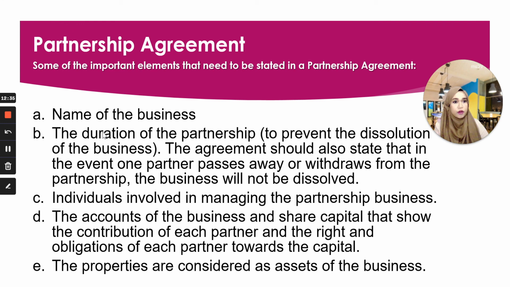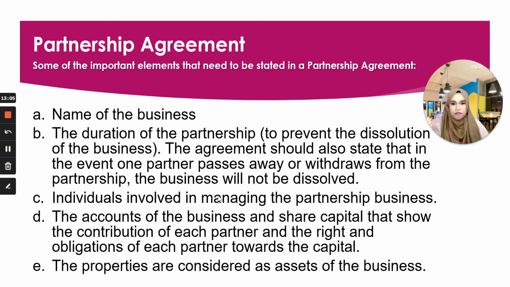The first one, of course, you need to state the name of the business. Again, in partnership, there's no Sendirian Berhad, no incorporation. The name of the business could be just whatever name you want without Sendirian Berhad, okay? And the duration of the partnership should be mentioned, okay? So that it prevents any dissolution of the business if somebody died or somebody wanted to withdraw from the partnership.